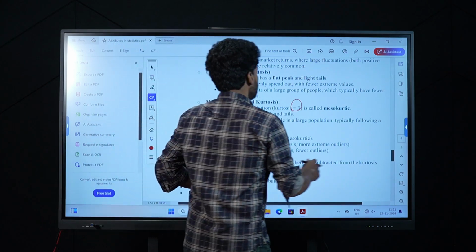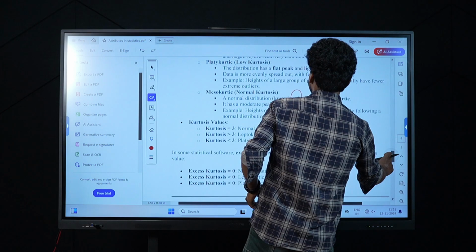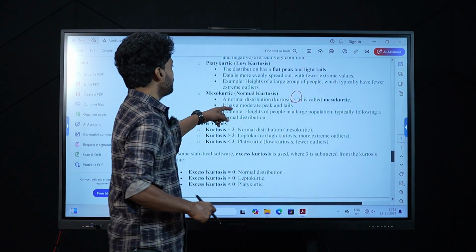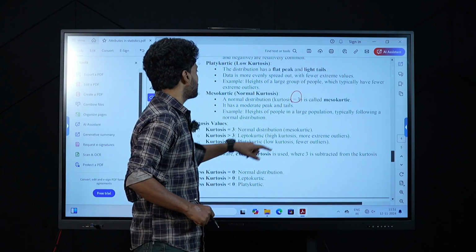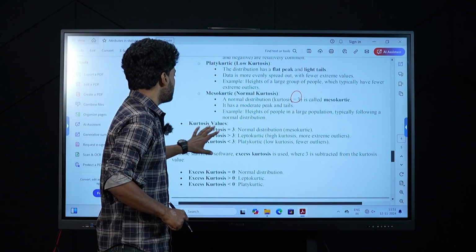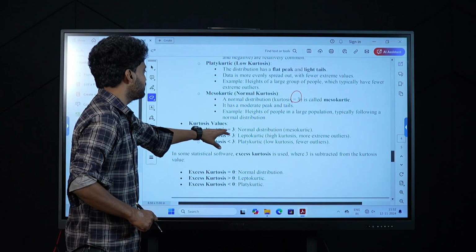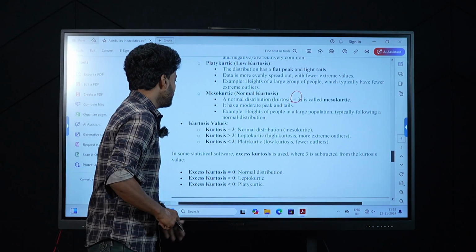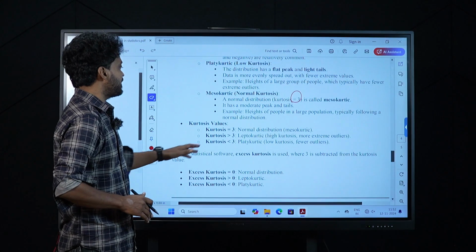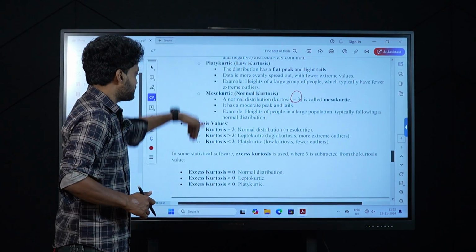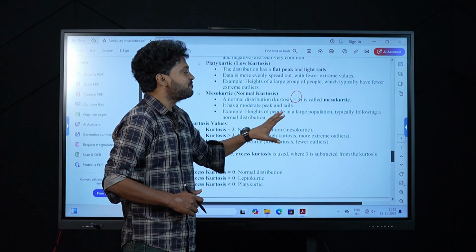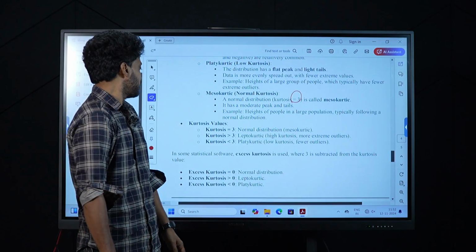Kurtosis values are measured around 3. In the normal distribution, kurtosis is 3, called mesokurtic. It has moderate peaks and tails. Let us understand the kurtosis values. If the kurtosis value is equal to 3, it is a normal distribution. If it is greater than 3, it is leptokurtic, high kurtosis, like our stock market prices. If it is less than 3, it is platykurtic, low kurtosis, with fewer outliers. This is what kurtosis is.